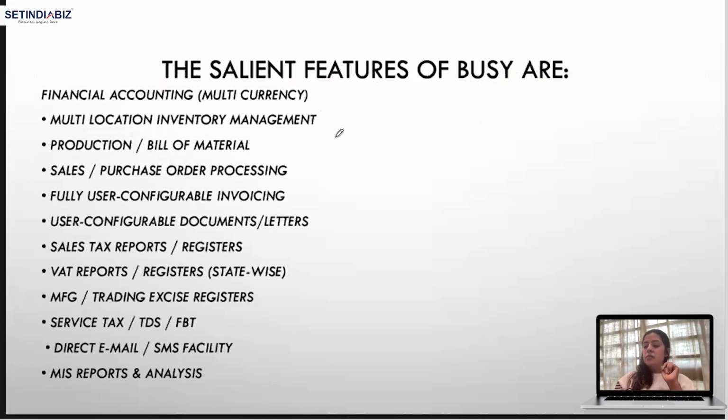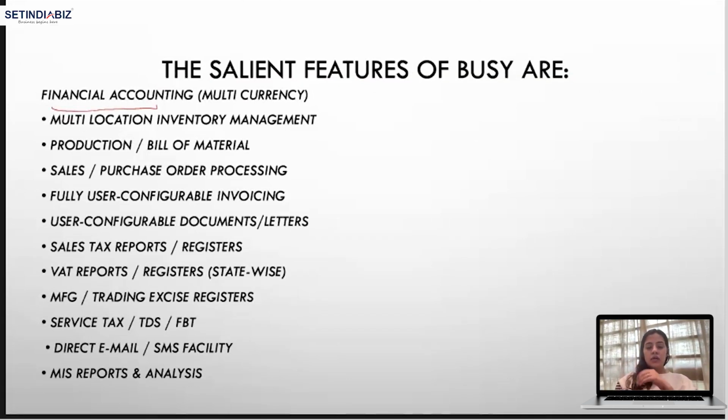The salient features are, number one, financial accounting. Financial accounting means we can operate in multiple currencies, right? So financial accounting is possible in multiple currencies, not only in rupees. Of course, when we have branches in other countries, we have international trade, and we are receiving money in dollars, we can just make an account for that in this software.